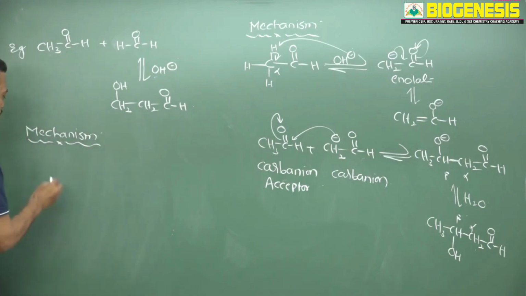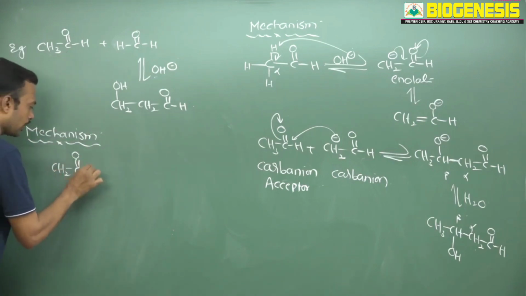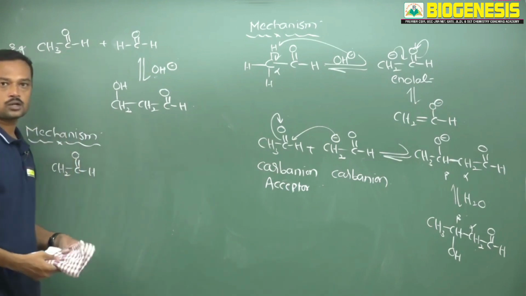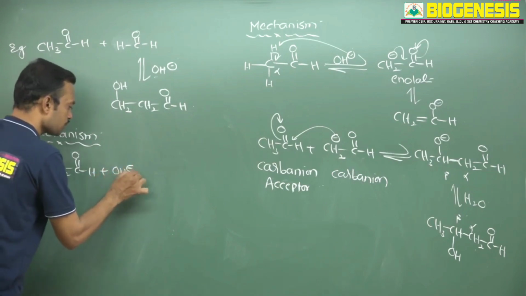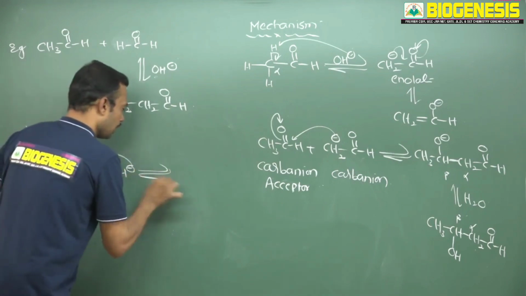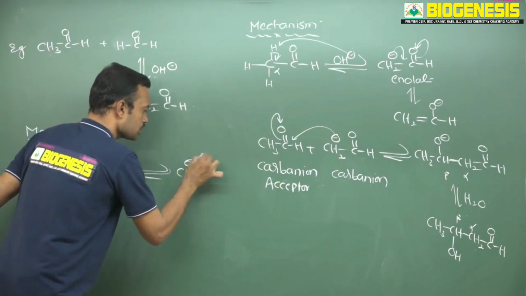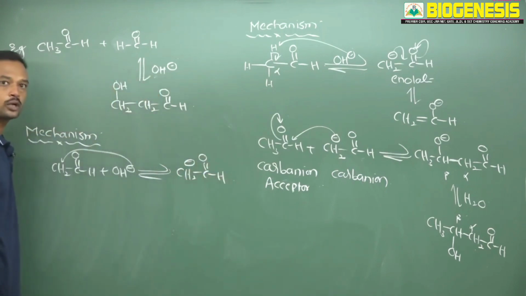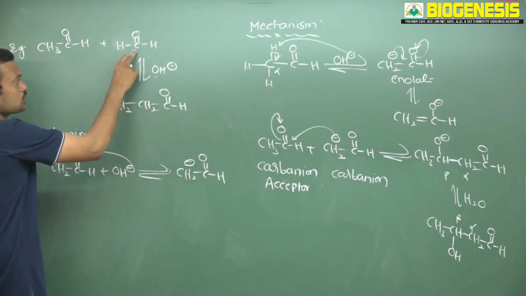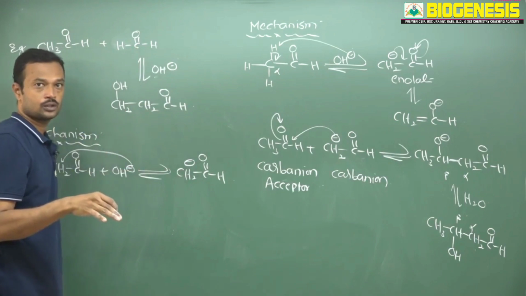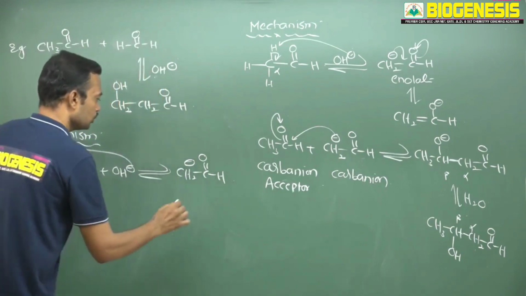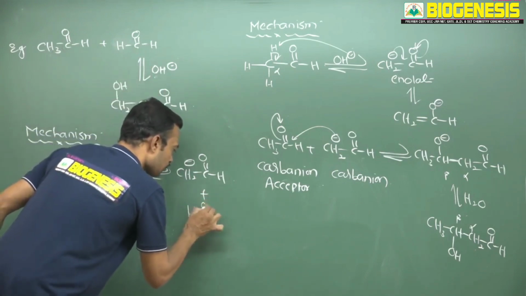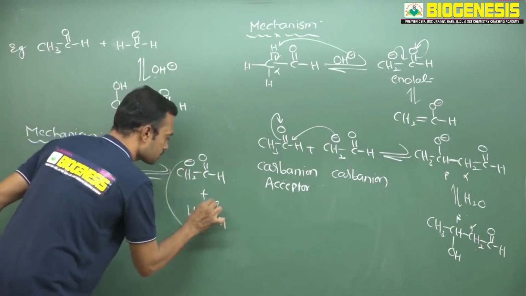Once it removes a proton, okay, so this molecule only I am taking. Why? Because this molecule does not have any alpha hydrogen. So once I take a base, it will take this proton here and form a carbanion. And after formation of the carbanion, that is called an enolate, and this will attack on this molecule. So if this is attacking on this molecule, it is definitely a carbanion acceptor. So aldol condensation completely depends upon the carbanion acceptor. So here I am taking formaldehyde. Now this will attack here and this migrates here.